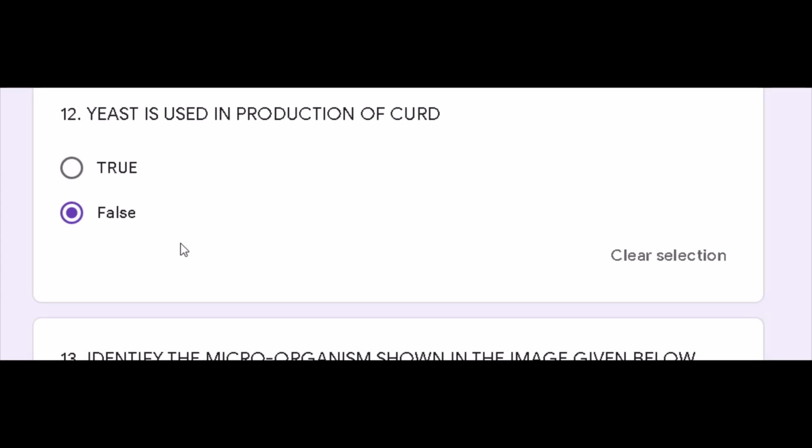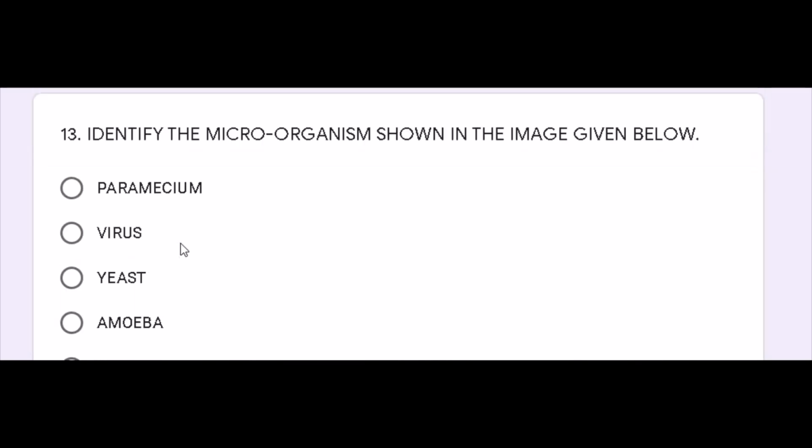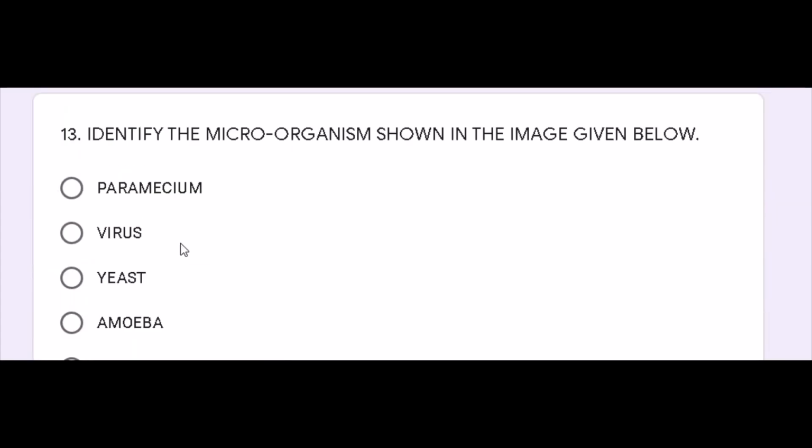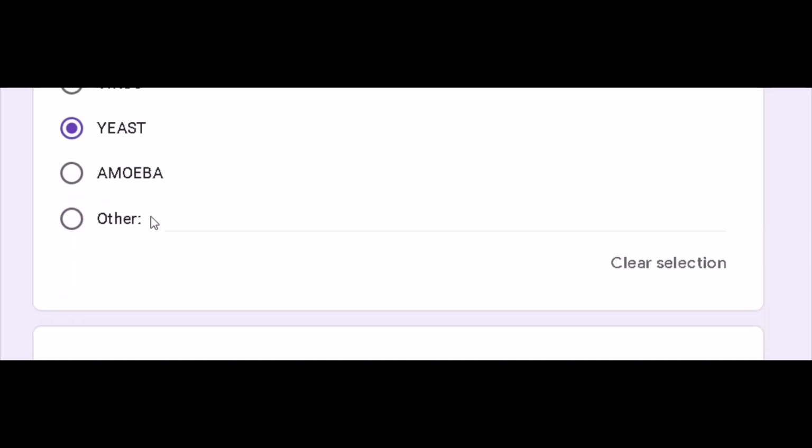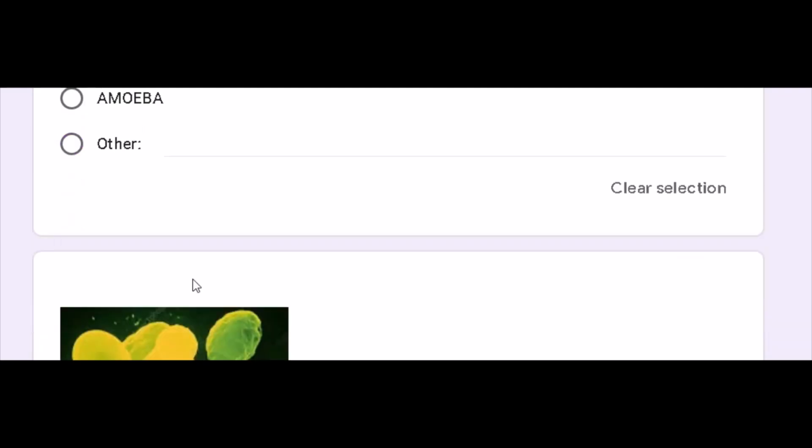Now we will move to question number 13. Identify the microorganism shown in the image given below. So here is the image. With the help of the image you have to identify what this is. Is it a paramecium, a virus, a yeast, or an amoeba? The correct answer is yeast. The image shown here is the image of yeast. You can see the budding structure here. This is the image of yeast.